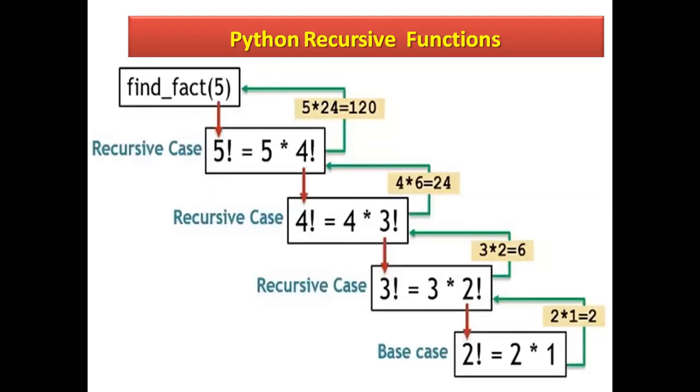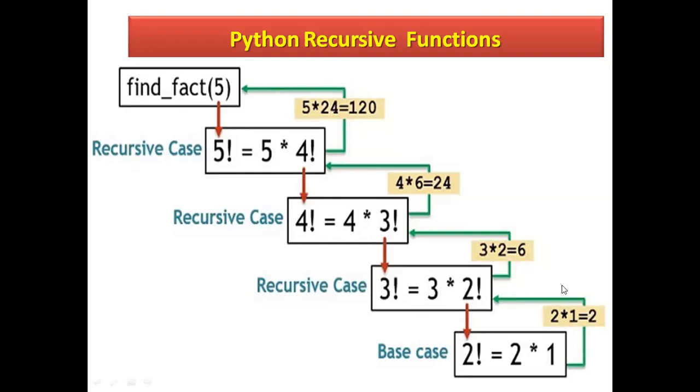Another example, you have done the factorial program. I have tried to make it clear how it becomes recursive. So here fact has the value 5 given here. So all these are 5, 4, 3, 2, 1.